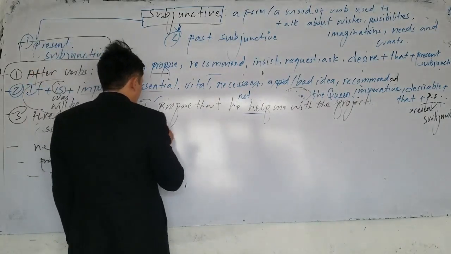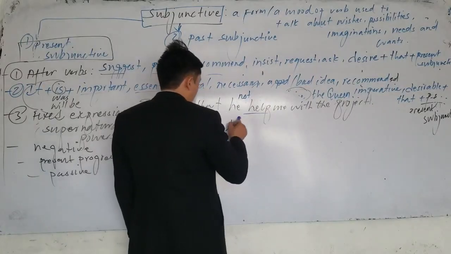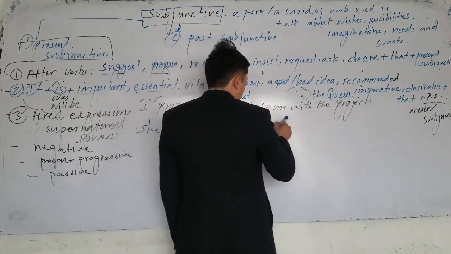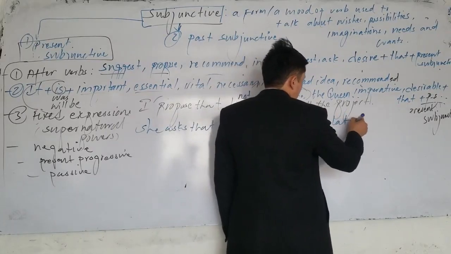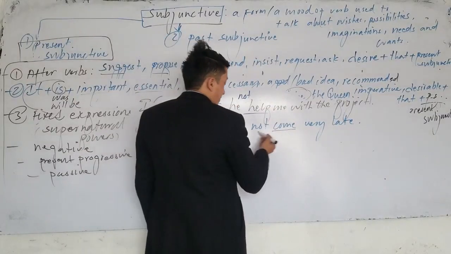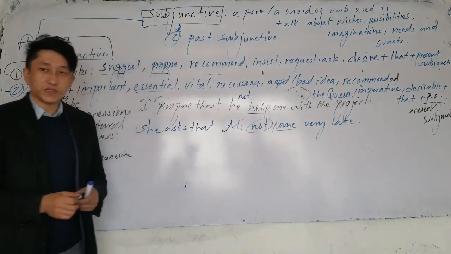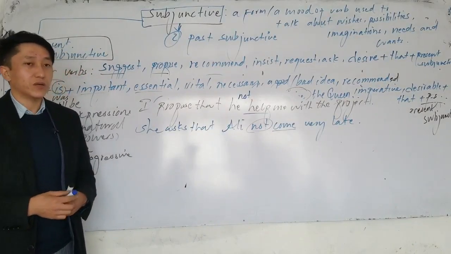Or we can say she asks that. Look, she asked that Ali not come very late. Now negative form. Which one is subjunctive here? This is subjunctive. So we use just not before this subjunctive, and you change it to negative. But remember, guys, do not use do or does.